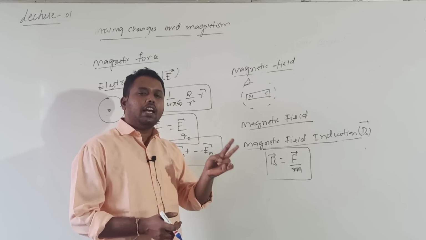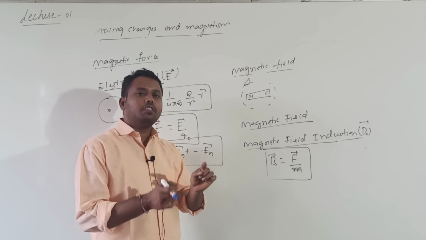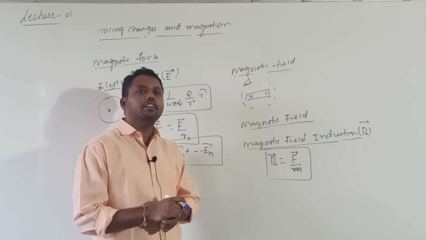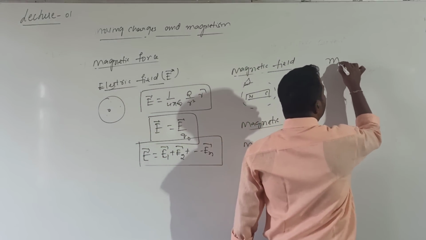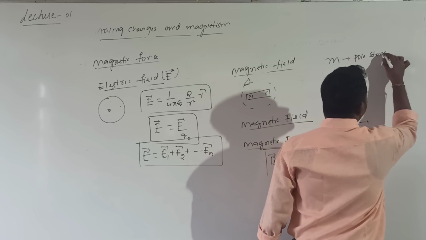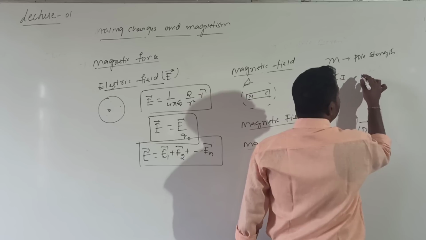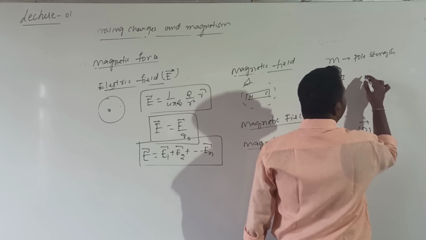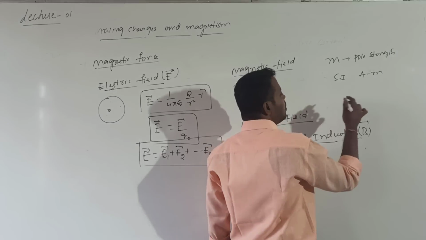Any bar magnet will have two equal and opposite poles. The pole strength of the two poles of a given bar magnet will be the same. So what is the name of M? M is called the pole strength. Regarding the pole strength we will study in the next chapter. Just I will tell you the pole strength SI unit. The SI unit of pole strength is ampere meter.